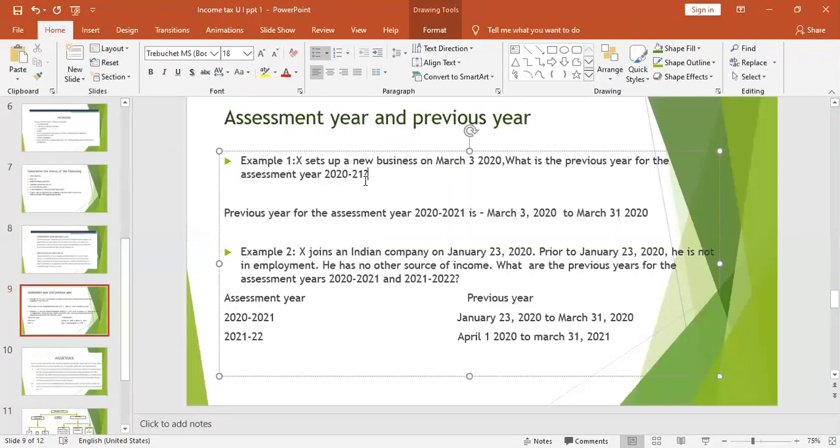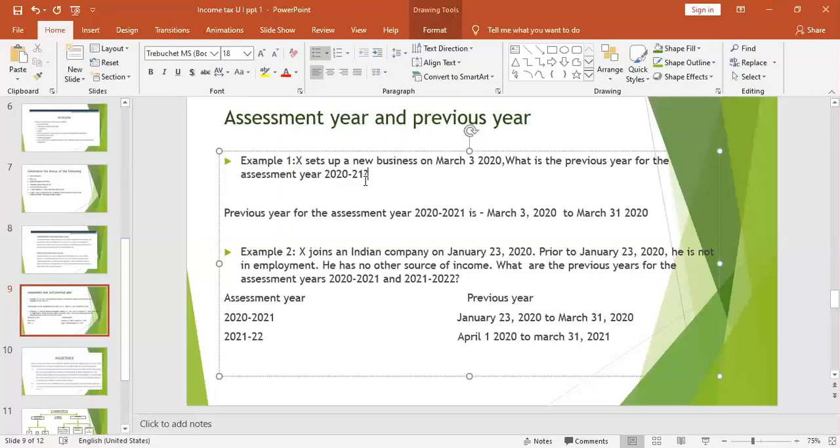So what will be the previous year? Previous year usually starts from 1st April to 31st March, right? But here, X sets up a business on March 3rd only. So the previous year will start from March 3rd, 2020 and it will end by March 31st, 2020.